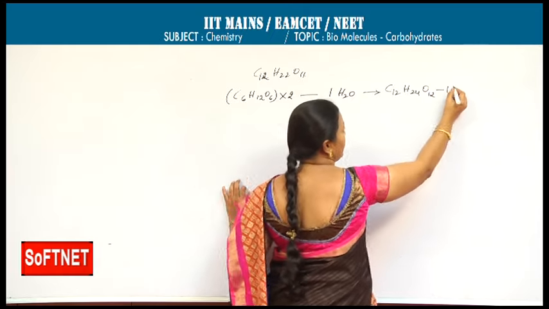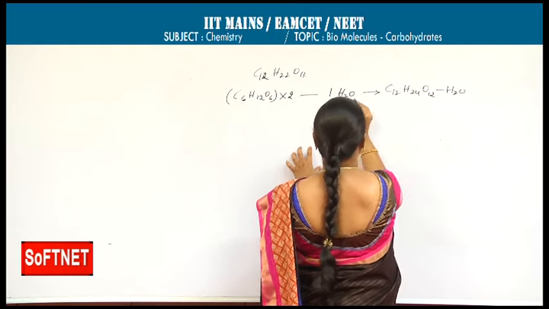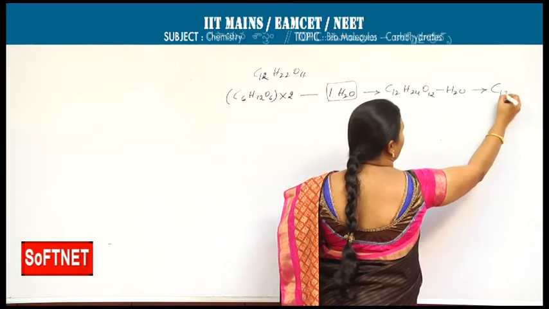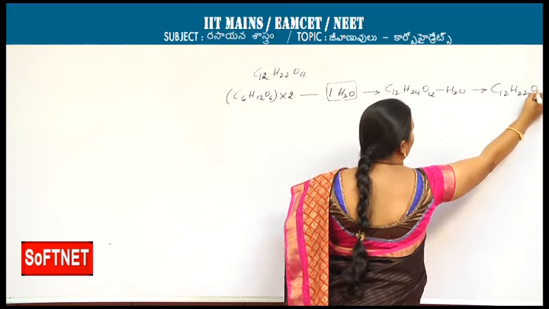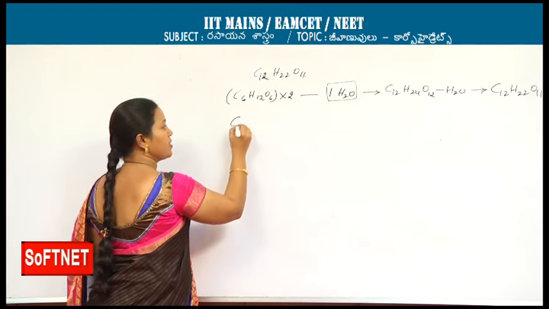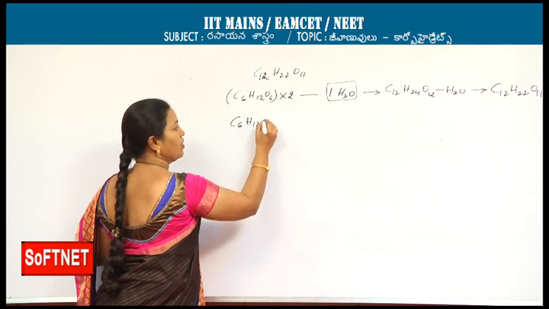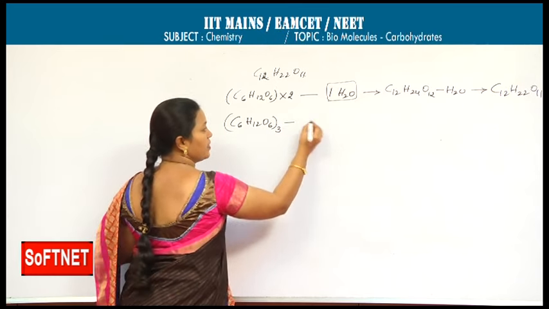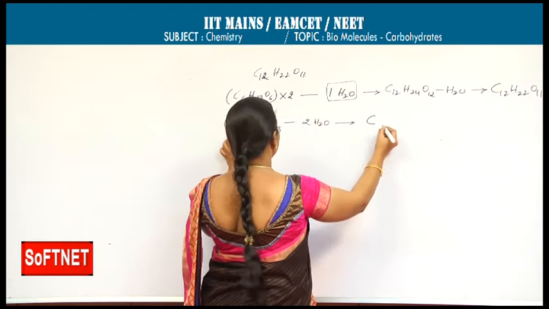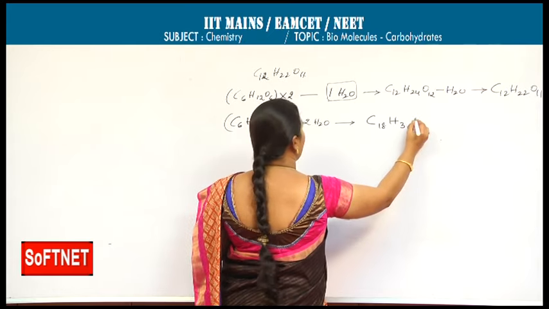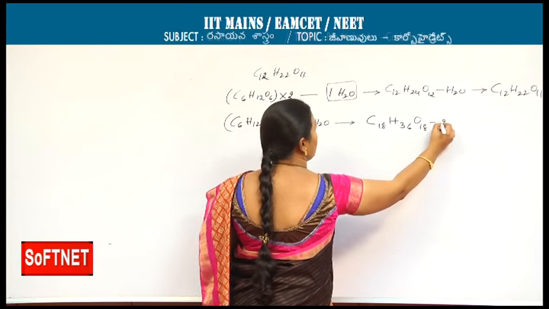C12H24O12 minus H2O gives C12H22O11. Like for trisaccharide, C6H12O6 taken thrice minus 2 moles of water. C18H36O18 minus 2 moles of water.